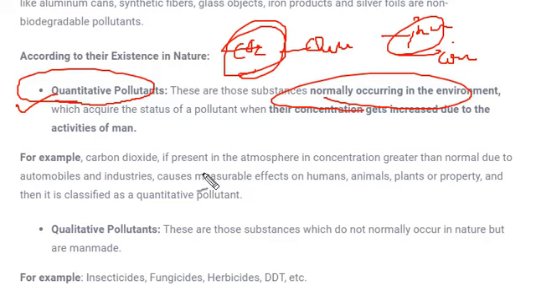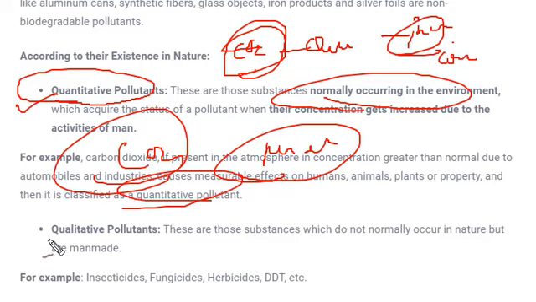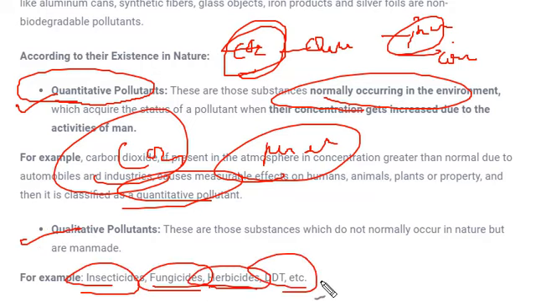Similarly, there are other examples. It's not given over here, but it's like methane, ethane. Whatever these gases are, like carbon dioxide, whenever their concentration increases, they will act as quantitative pollutants. Next is qualitative. These are just man-made, they are not naturally occurring, like insecticides, fungicides, herbicides, DDT, etc.